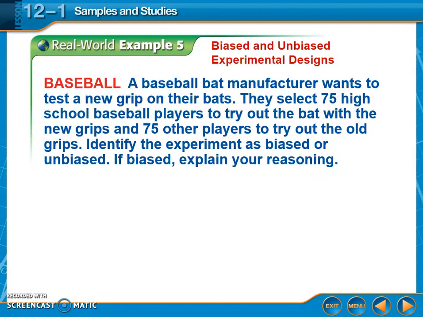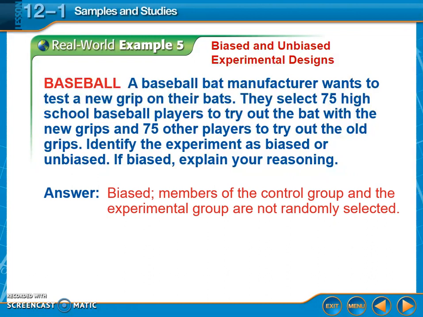So, a baseball bat manufacturer wants to test a new grip on their bats. They select 75 high school baseball players to try out the bat with the new grips and 75 other players to try out the old grips. Identify the experiment as biased or unbiased. If biased, explain your reasoning.